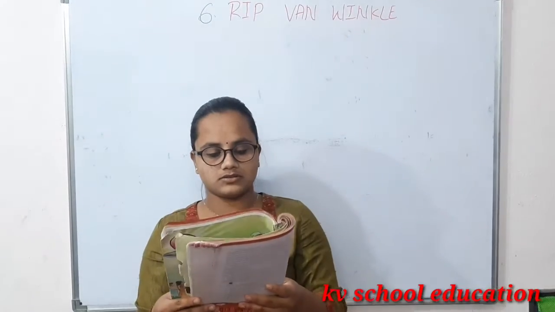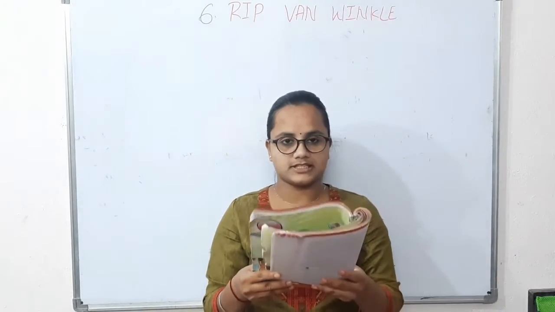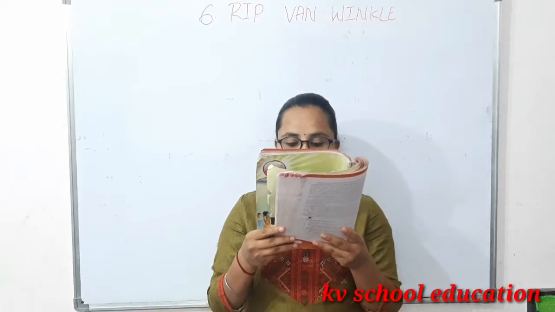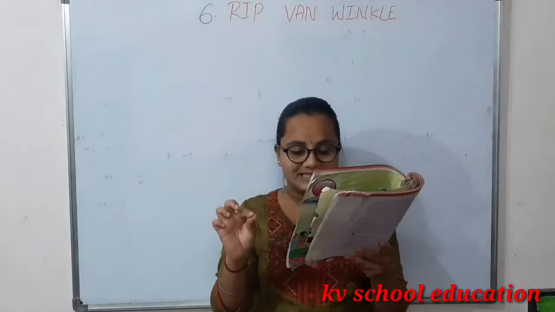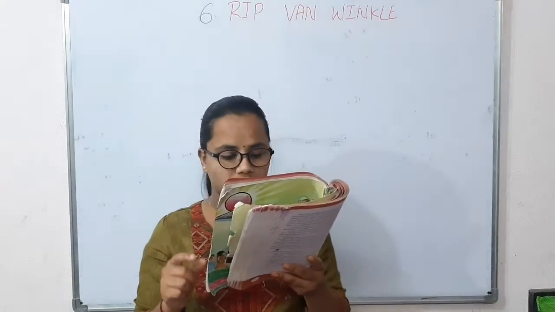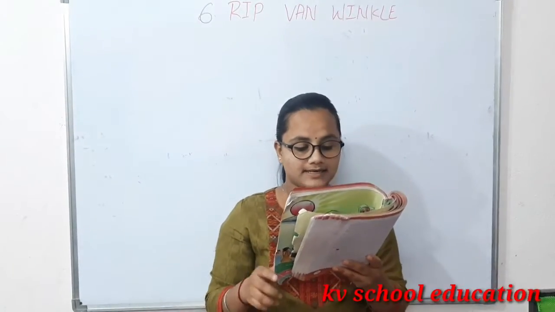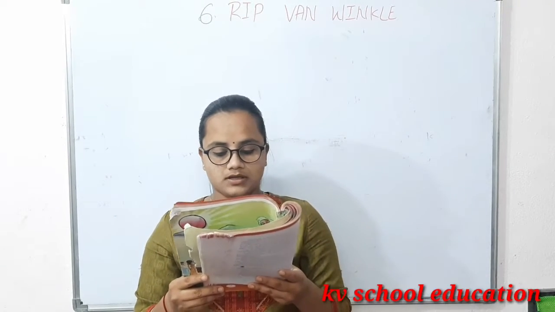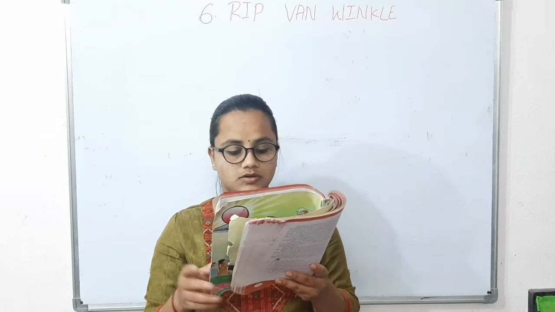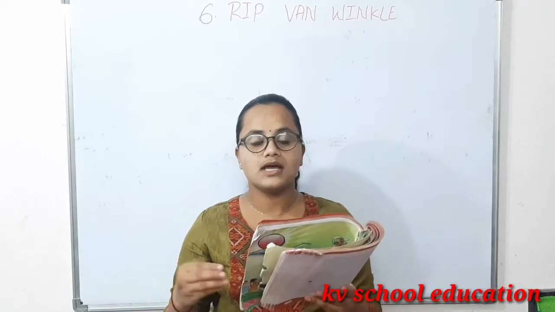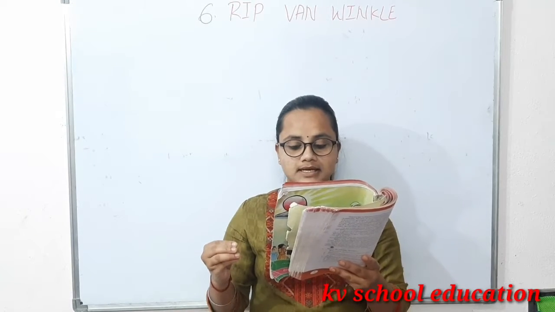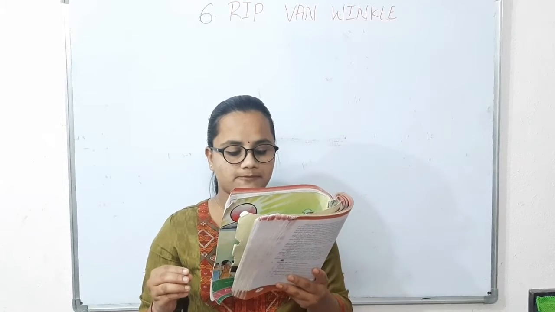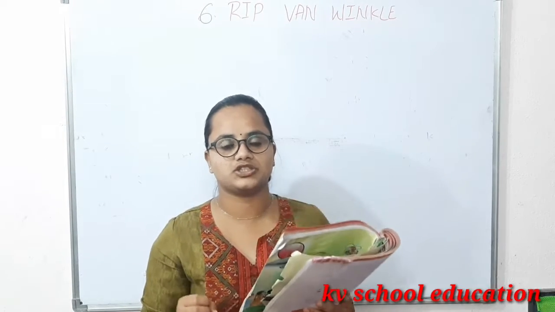Next, we'll go directly to Reading A. So you'll see the first paragraph. Many years ago, at the foothills of the Catskill Mountains, was a small village. In the village lived a simple, good-natured fellow named Rip Van Winkle. So that is the village where Rip Van Winkle lives, in the foothills, and it was a mountain area. It was a small village. So Rip Van Winkle is a very simple and good-natured person.